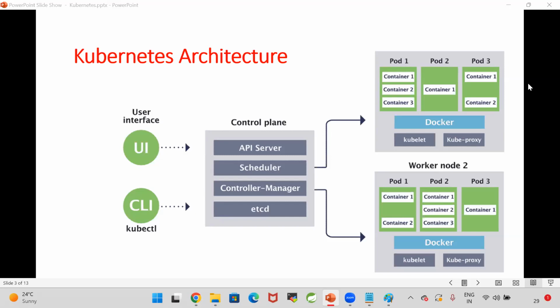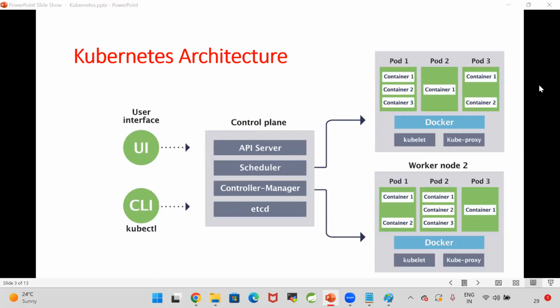This is the same case for containers also. It depends upon the capacity of the pod how many containers can be placed inside it. Technically it is possible to place multiple, but generally one pod will have only one container. Multiple is possible, but we will keep one container inside one pod. Okay.